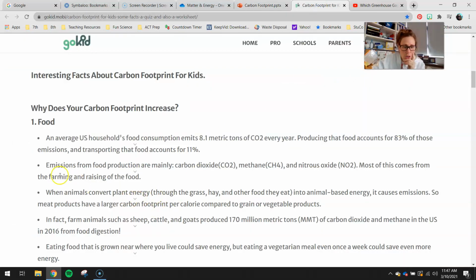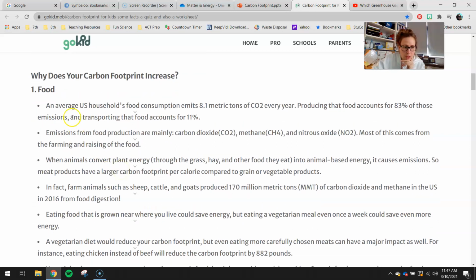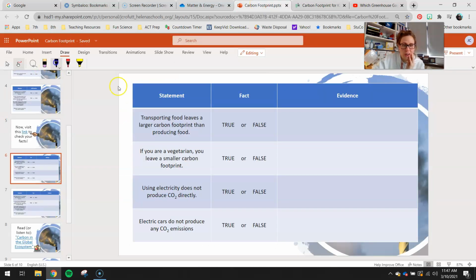So there we're going to look through, let's see here, an average U.S. household food consumption. So of this, producing that food is 83% of emissions and transporting is only 11. So you would go and say, all right, that one is false because it's actually producing food that produces more emissions and has a larger carbon footprint than transporting the food. Transporting the food only accounts for about 11% of those emissions. So then under the fact, you would type that.